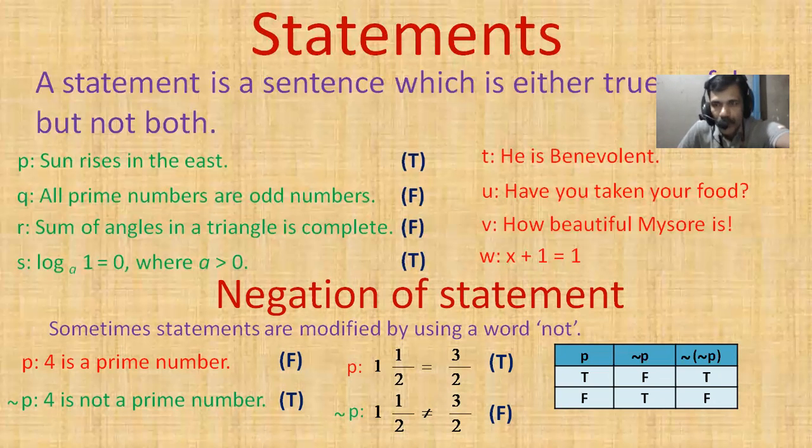Here, if the truth values of two statements are the same, then they are said to be equivalent statements. The truth values of statement P and negation of negation P are equal: true and false, and for negation of negation P also true and false. Then what can we declare? Negation of negation P is P itself.